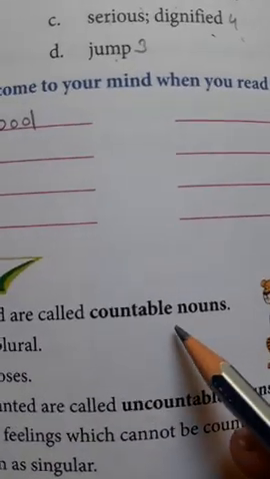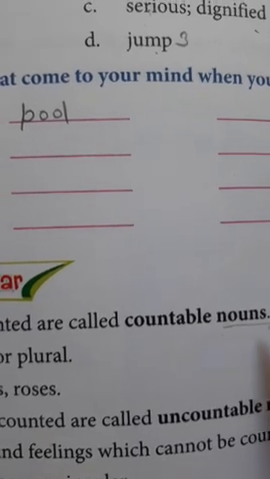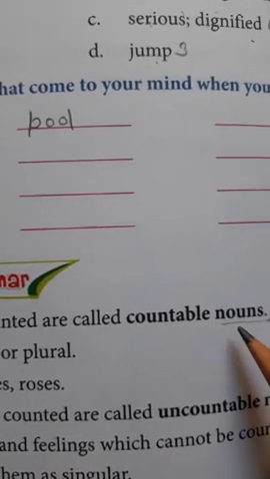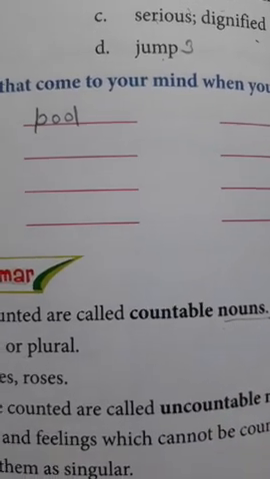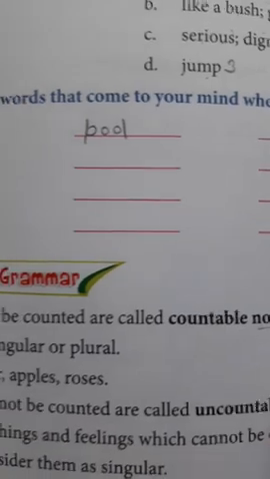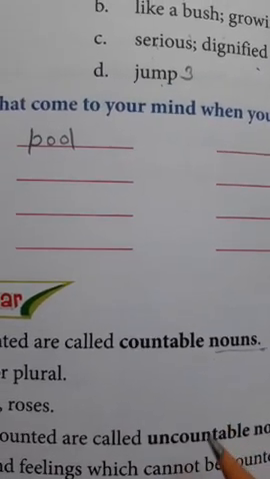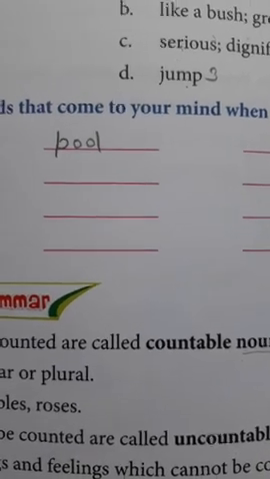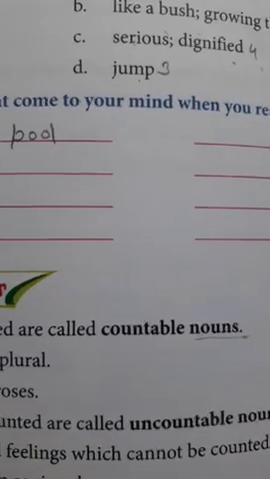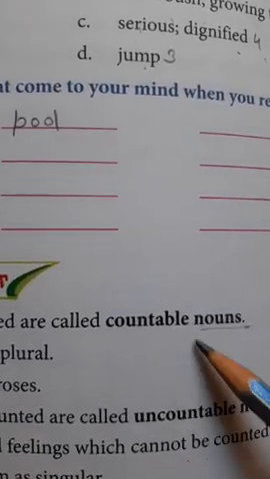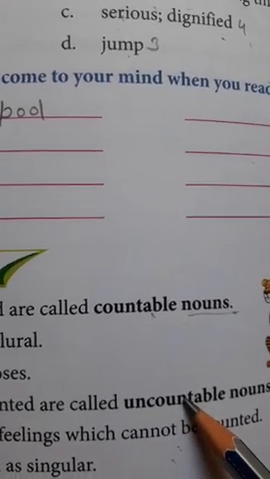So first of all, let's recall what a noun is. Noun means the naming word, the name of any person, place, animal, or thing, or any idea or suggestion. Now, you have read about the kinds of nouns: common noun, proper noun, collective noun, and abstract noun. Along with that, two more kinds of noun are there: countable and uncountable nouns.